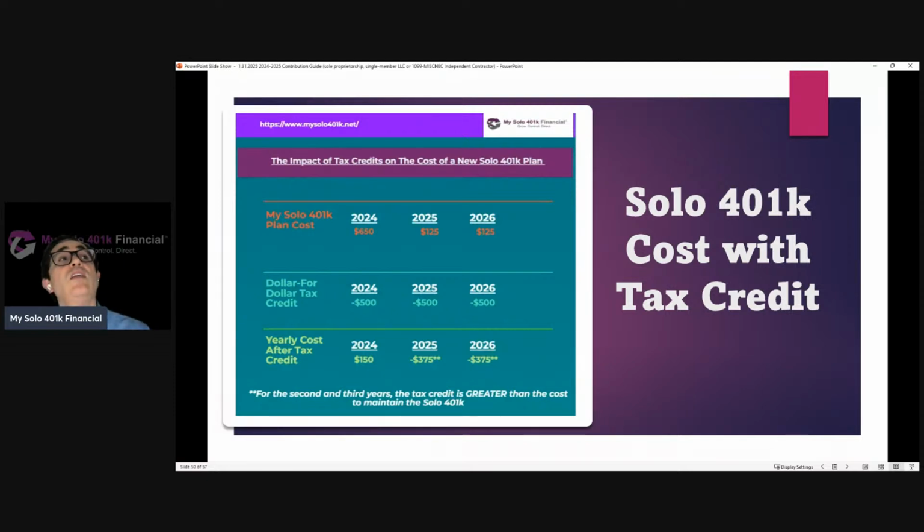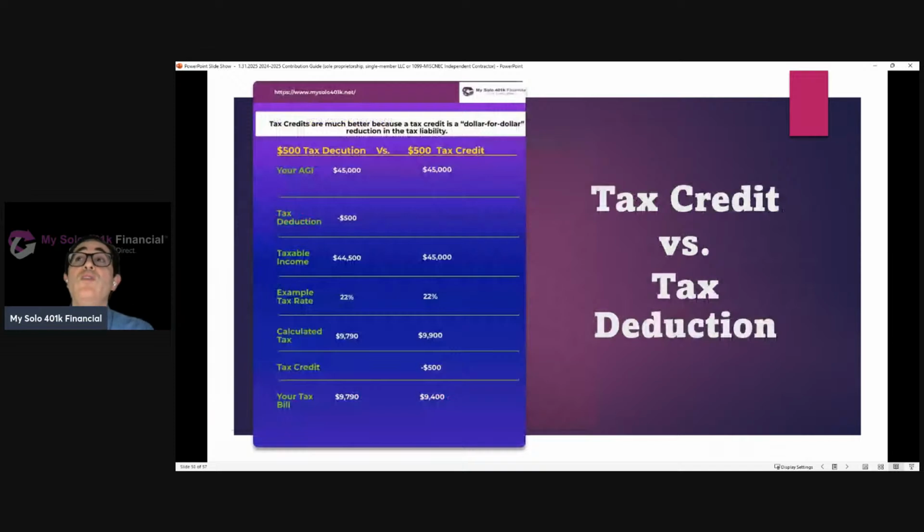So ultimately, at the end of the day, the $1,500 in solo 401k tax credits is going to more than cover our fees for the first 7 years. So if you add up all our fees for the first 7 years, it doesn't even amount to $1,500. It's also noteworthy that this is a tax credit, not a tax deduction. So it's a dollar for dollar reduction in your tax liability.